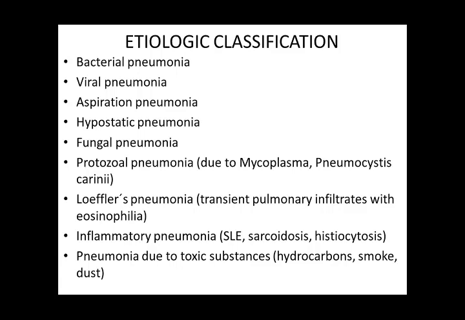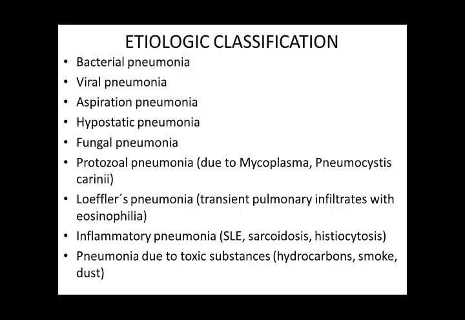Protozoal pneumonia is due to Pneumocystis carinii, and mycoplasma is another cause. Pneumocystis carinii infection is quite common in patients with cancers and leukemias, and mycoplasma pneumonia occurs generally in school-going children. Another group is Loeffler's pneumonia, which is due to a hypersensitivity reaction, and there are transient pulmonary infiltrates with eosinophils. There is a high eosinophil count.